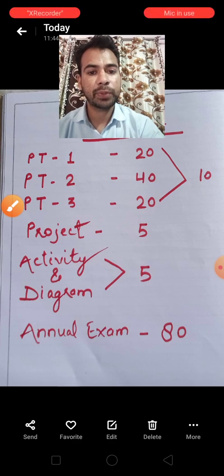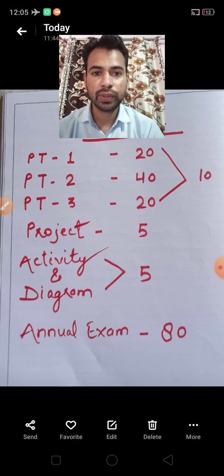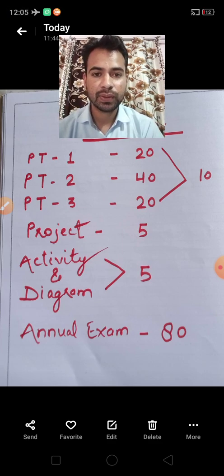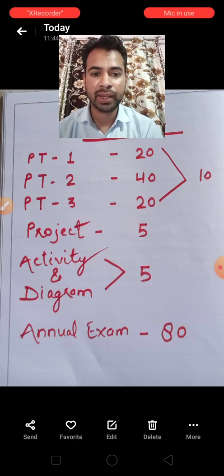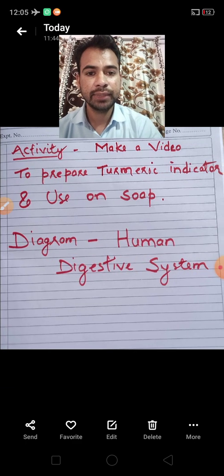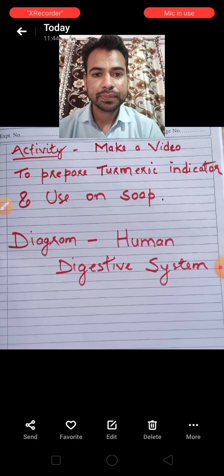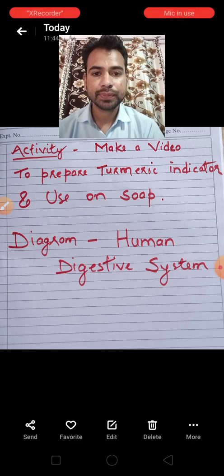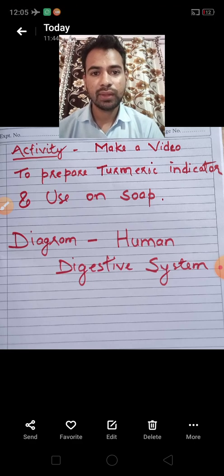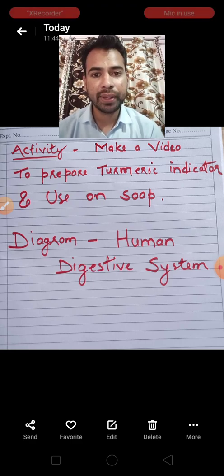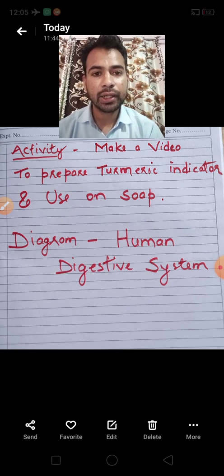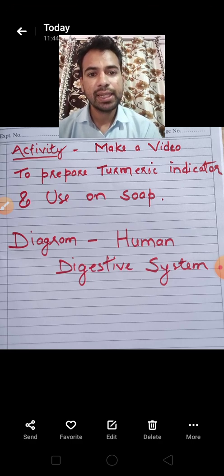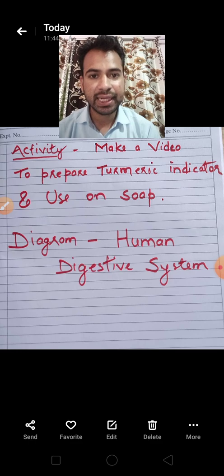Next, the project we have taken, I have given in the holiday homework, but now next is activity and diagram. Activity and diagram is also of 5 marks. So what you have to do in this: see, an activity in chapter number 5 is to prepare a turmeric indicator. From turmeric powder, you have to prepare a turmeric indicator and use this turmeric indicator on soap. This activity is given in chapter number 5 of the NCERT book.